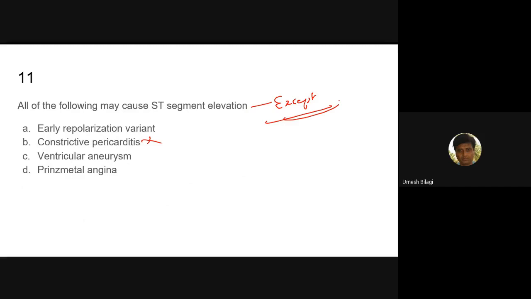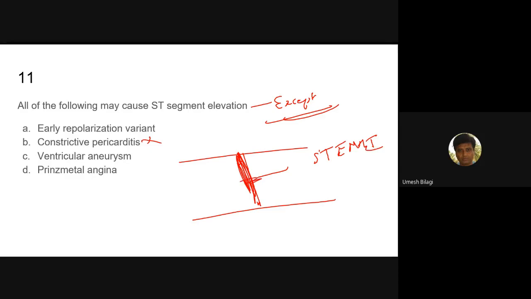If there is a partial obstruction, 80-90% block, usually they will have endocardial infarction or ischemia. This is a vessel lumen: complete obstruction, complete block, then ST elevation. Incomplete block, even a good percentage, you'll get NSTEMI. There are collaterals and many things, but just remember this for your understanding.